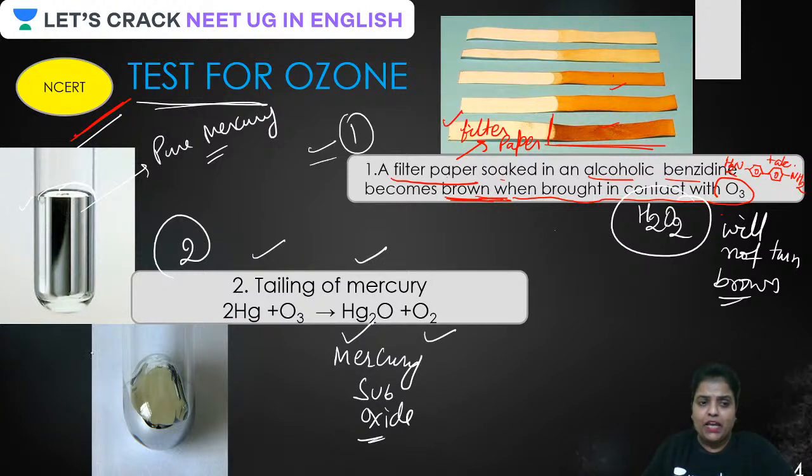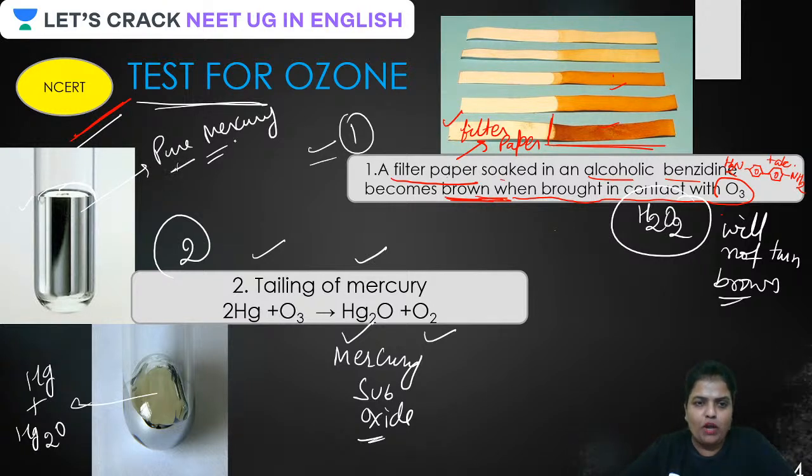Now what is happening? This is not pure mercury only. This is mercury plus Hg2O. Because of that, guys, it cannot flow smoothly, as pure mercury is mobile, it is freely moving.